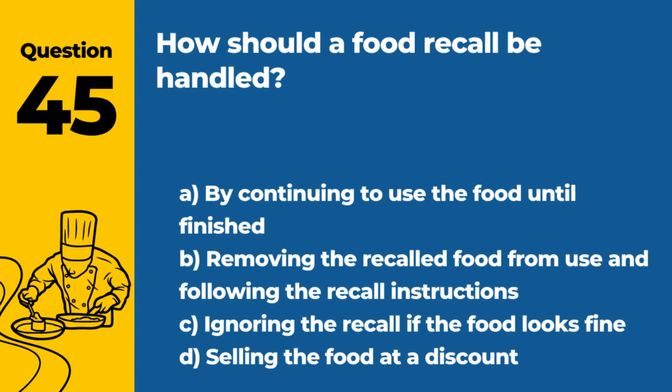Question 45. How should a food recall be handled? A. By continuing to use the food until finished. B. Removing the recalled food from use and following the recall instructions. C. Ignoring the recall if the food looks fine. D. Selling the food at a discount. Answer: B. Removing the recalled food from use and following the recall instructions. This ensures the safety of consumers.